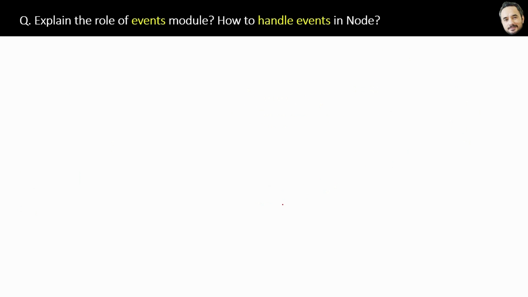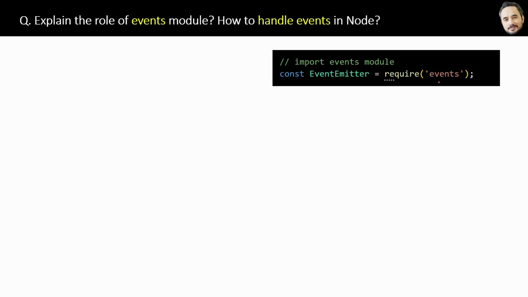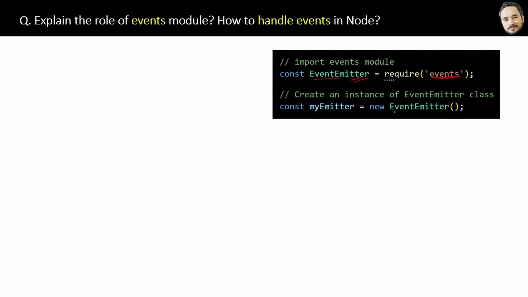For that, first we will import the event module, and then from that we will get a class EventEmitter. Okay. Now this class has many functions and properties. And to use those functions, first we will create the instance of this EventEmitter class like this. So this we call instance or object also.